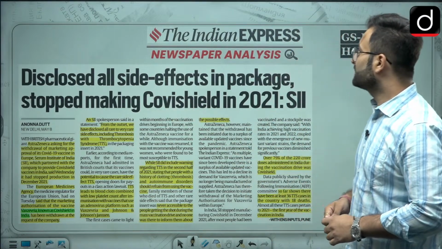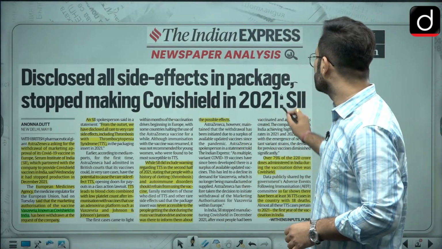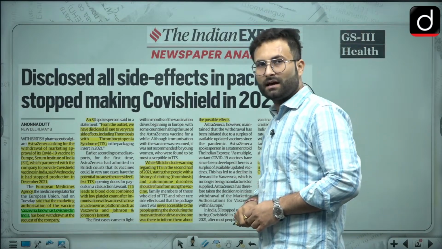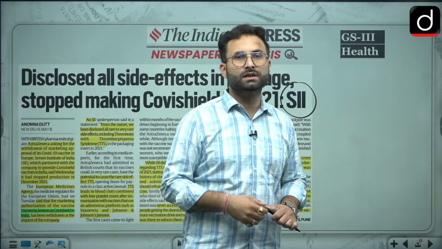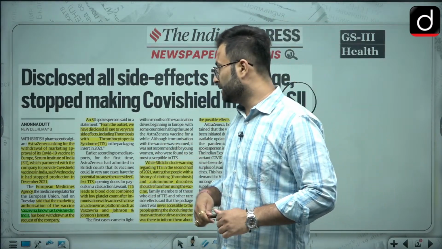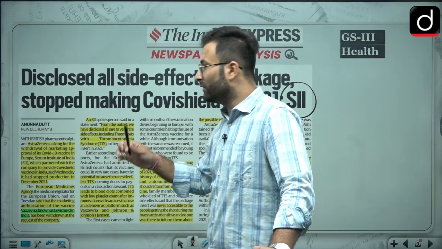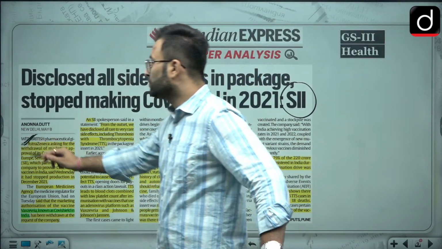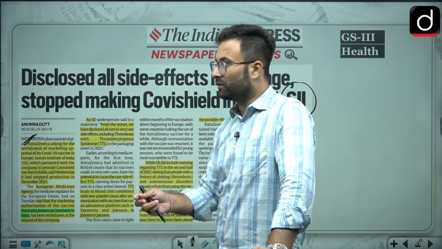Disclose all side effects in the package. Stopped making Covishield in 2021. That is what Serum Institute of India has said. When we are talking about Covishield, the production was given to Serum Institute in Pune, and the vaccine was developed by AstraZeneca. So they are withdrawing the licenses so that there is no further production of that.